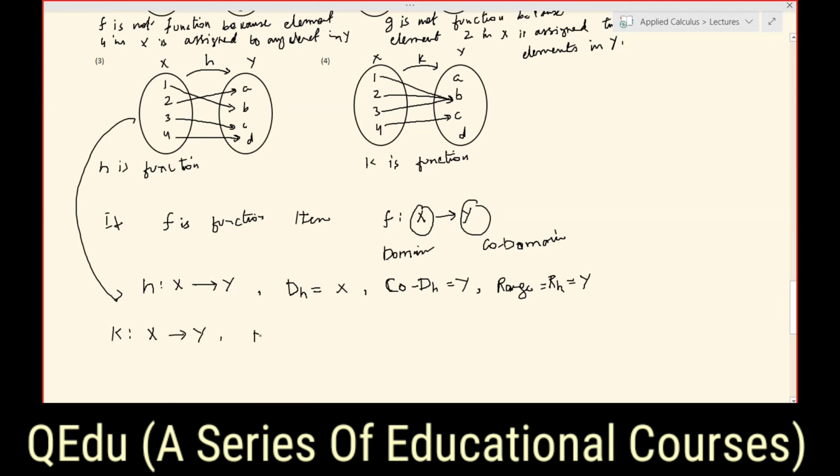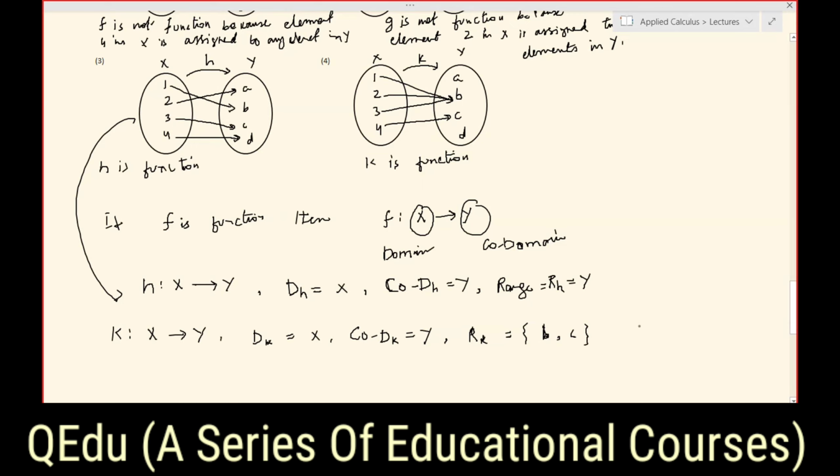Now the domain of k will be D subscript k, and that will be equal to X, and similarly the codomain will be Y. Now note that in that case the range of k will be equal to the set which consists only of the output elements, which are here element B and C from the set Y. So from these 2 points, we have also got that there is a difference between the codomain and range. Remember that.